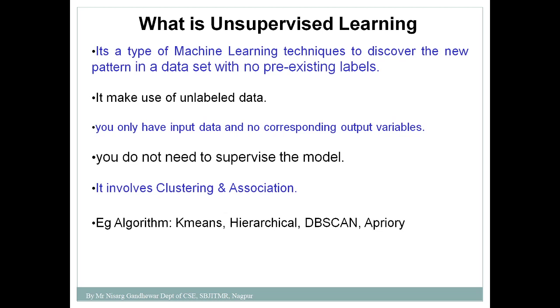I will give a simple example to illustrate the concept of unsupervised learning. Unsupervised learning means a situation that is totally new for a given entity. For example, suppose there is a person who doesn't know anything about cricket, what the rules of cricket are, or how cricket is played.